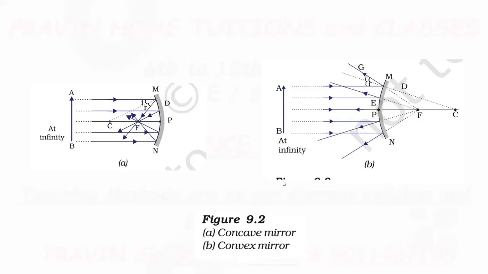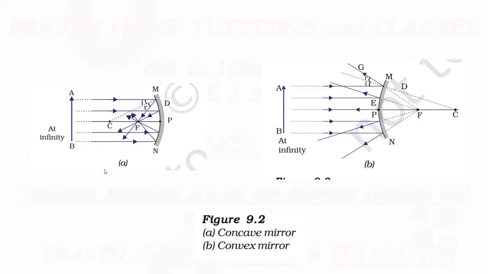Now, here ray diagrams are shown. This parallel ray falls on the mirror and gets reflected. This ray falls on the mirror and gets reflected. All these rays fall on the mirror and get reflected.